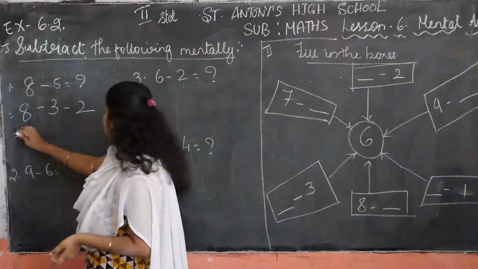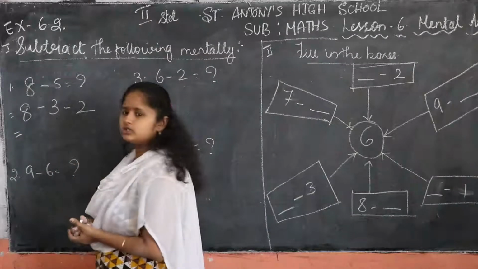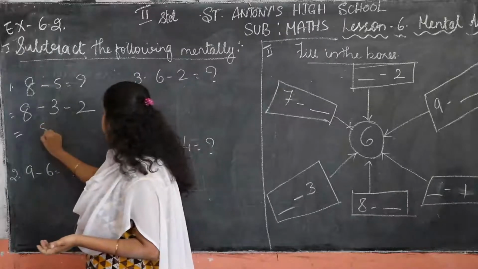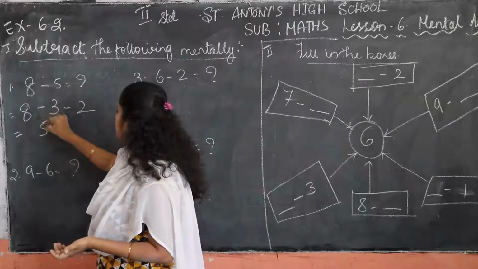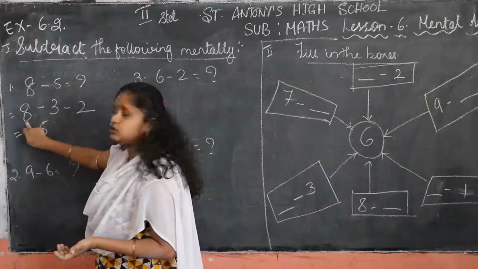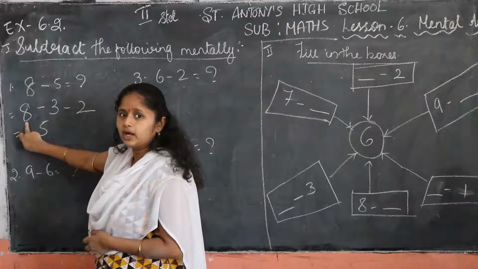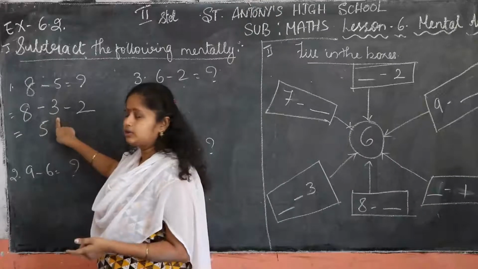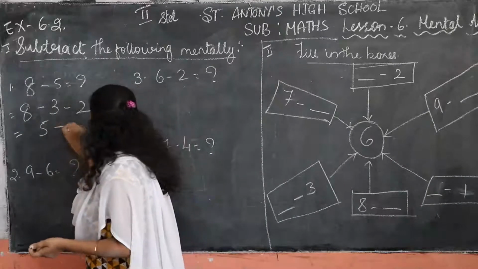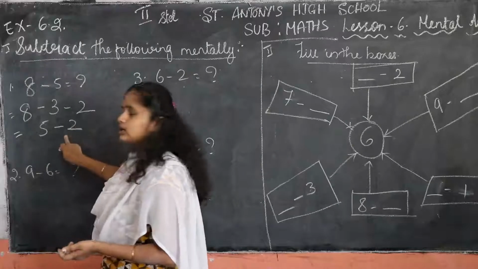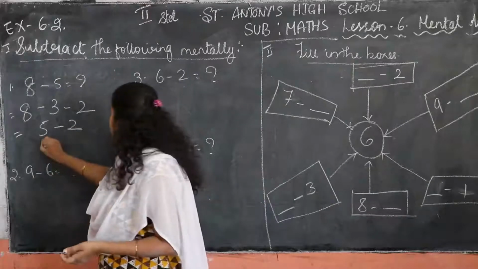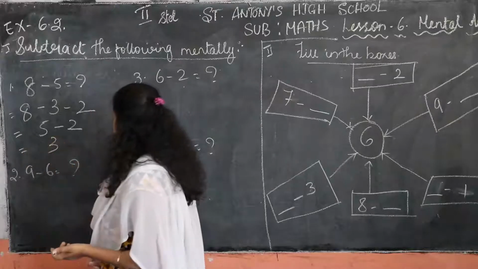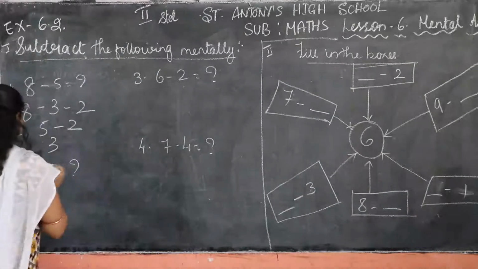Okay, so next, 8 minus 3 is how much, children? We get 5. Okay. First you have to subtract these two numbers. 8 minus 3, you have to subtract. Next, minus 2. You have to write down here directly. 5 minus 2 is how much? 3. So you have to write that down here.